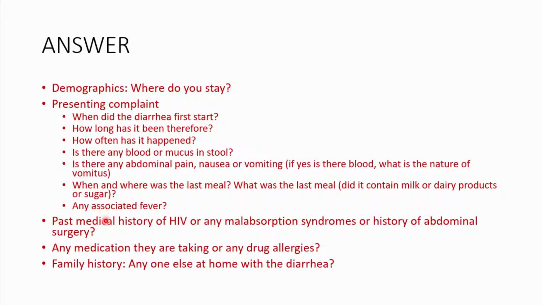Then you ask about the past medical history of HIV, because this could be an opportunistic GIT infection. You ask if they have any malabsorptive syndromes that were diagnosed. You ask if they have any history of any abdominal surgery. This could be tied in with the malabsorptive syndromes. Then, of course, ask for history of any medication that they're taking, because some drugs, some antibiotics, could cause diarrhea. And then if they have any drug allergies, of course. Then a family history: did anyone else have the same meal, or is anyone else at home with diarrhea? Then, of course, do not forget to ask about their source of water, and their toilet and sanitation, because that is important when you talk about diarrhea.